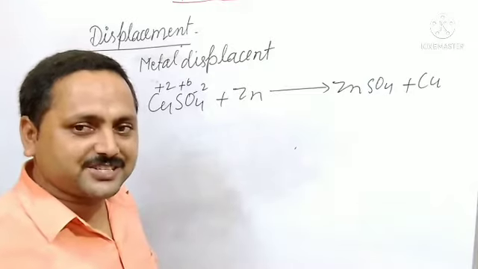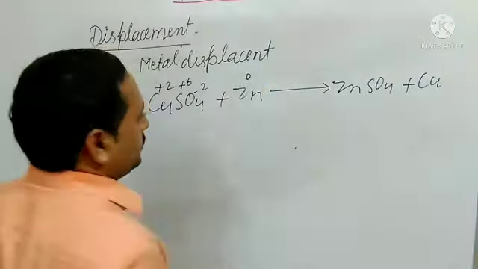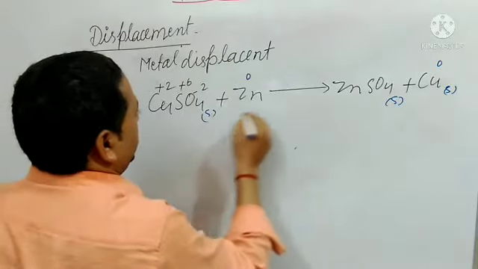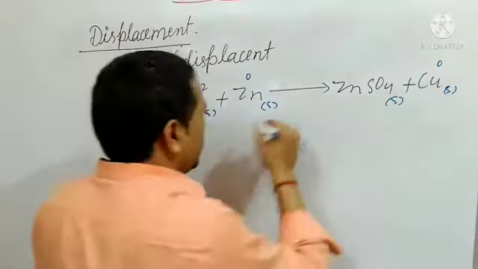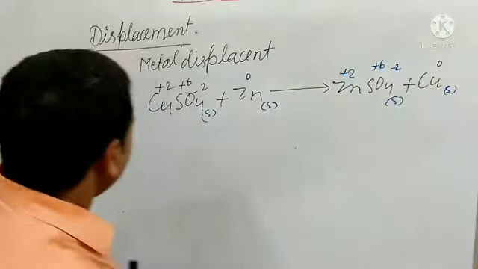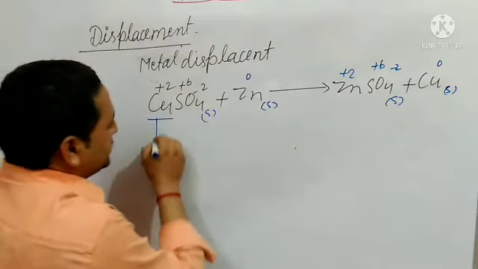So please students, you write, and it is in free state. So the oxidation state is 0. There also it is in free state. It is in solid. This is also solid. Okay. And here the oxidation state of zinc is +2. There sulfur is +6 and oxygen -2. So what did you get from here? You got that the copper oxidation state is +2 and it is changing to what?